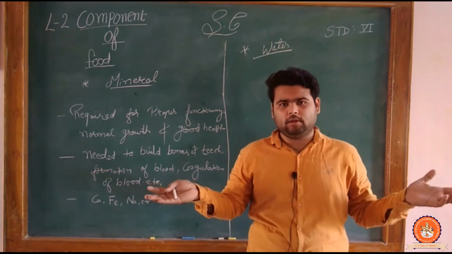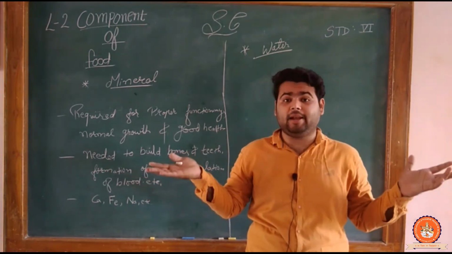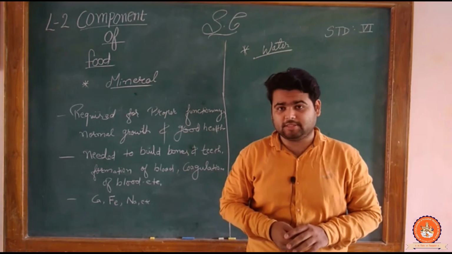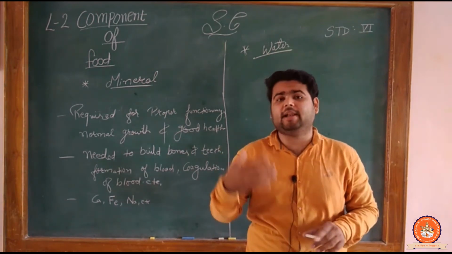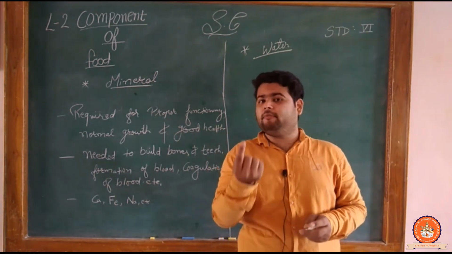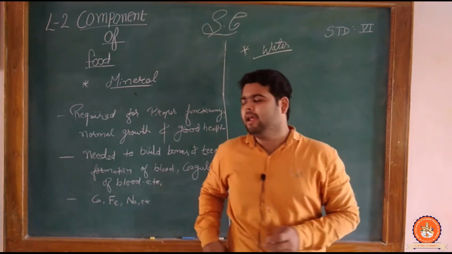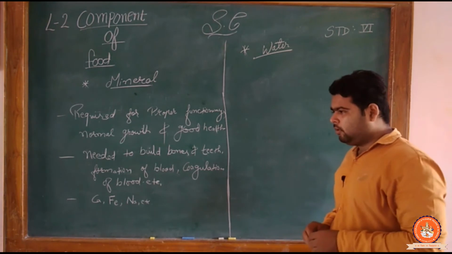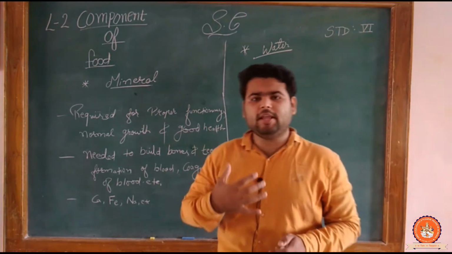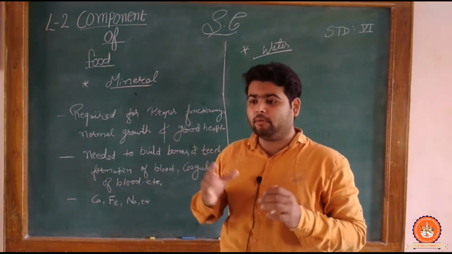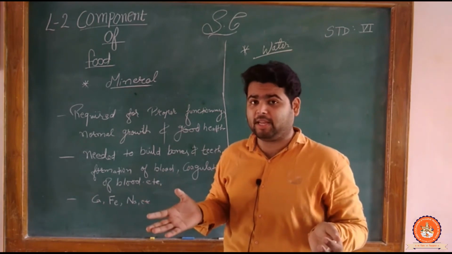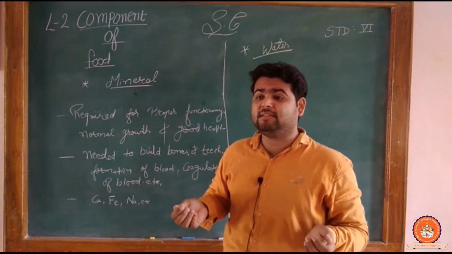Like on the earth, there is 70% water and 30% land. Only 1 to 2% is sweet water. All other is what? Salty water. Clear bacha bhai? So our body is made up of many material particles. Clear? But mainly there is water.